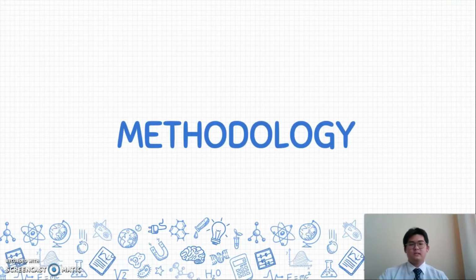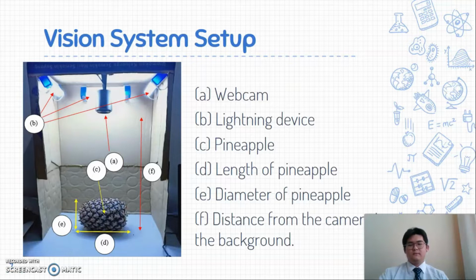So the next part is the methodology. The first one is the vision system setup. This system is set up with the webcam and 3 lighting devices. The webcam is set at the top of the sensing area, and the lighting devices are set at the 3 sides of the sensing area, and the pineapple will be placed at the bottom of the camera. The distance from the camera to the background is 29 cm in this project.